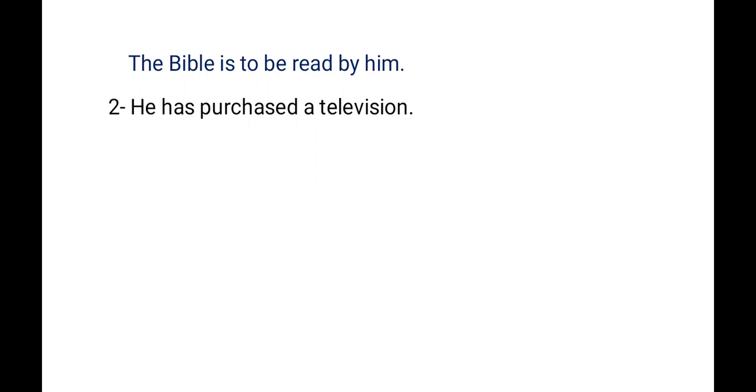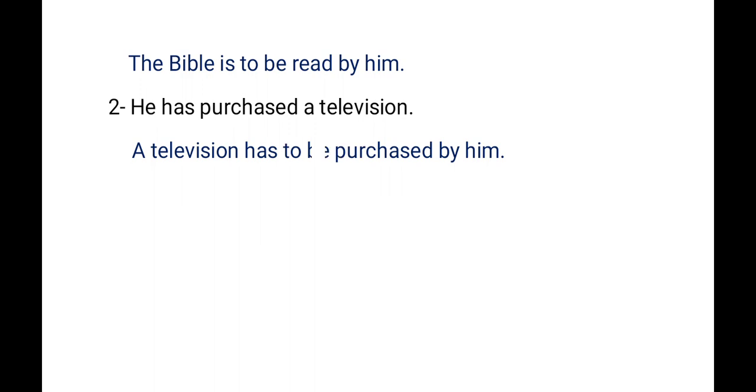So how can we change this sentence into passive voice? First of all, a television, then the helping verb, that is has. And also we have to use to, that is the infinitive. A television has to. After that be. We have to use the verb form be. A television has to be. Then the main verb, that is purchased. A television has to be purchased. Then we have to use by. After that him as the object. Clear?